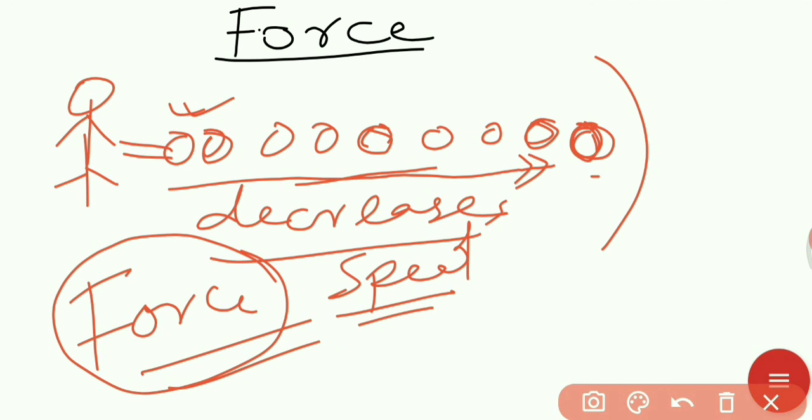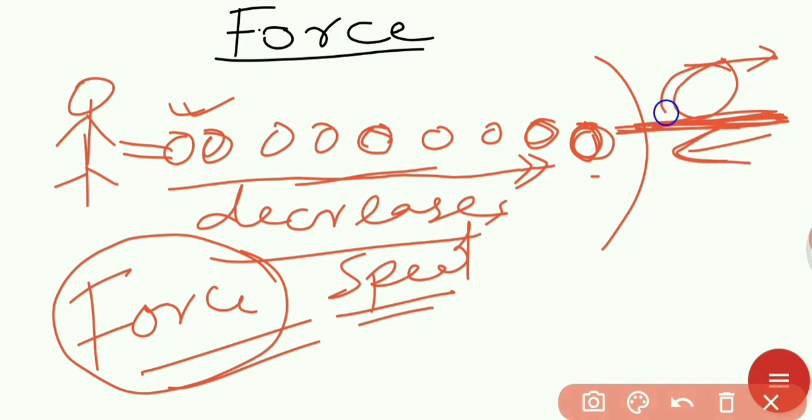That force is called frictional force. So where is that frictional force? The ball is moving in that direction, and the ball is on the ground, and the ground opposes the motion. The surface opposing the motion is always in the opposite direction, and that force applied by the surface is called the frictional force.